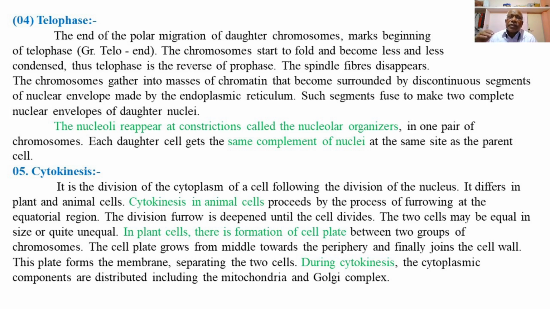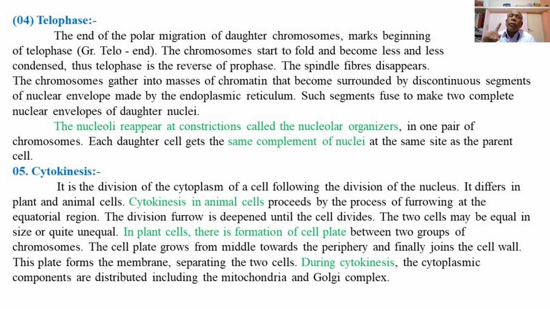During cytokinesis, the cytoplasmic contents, or cytoplasmic organelles, are distributed evenly into the daughter cells, including the mitochondria and the Golgi complex also.